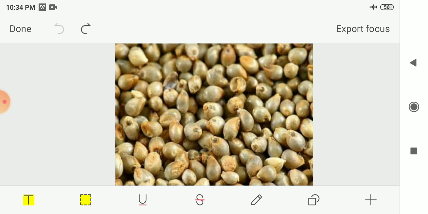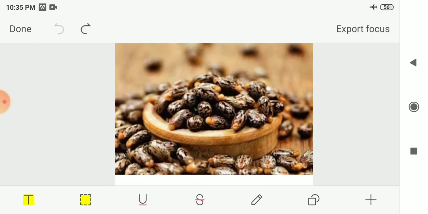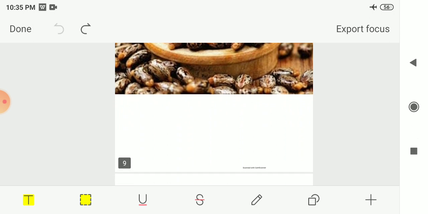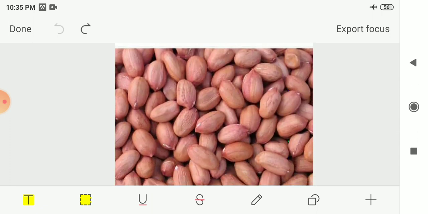Now next we had written the different oil seeds. In that first we had written castor. So this is the castor seeds from which we can get the castor oil. Next in the oil seeds we had written groundnut. So that you already know. So this is the groundnuts from which we are getting the oil.